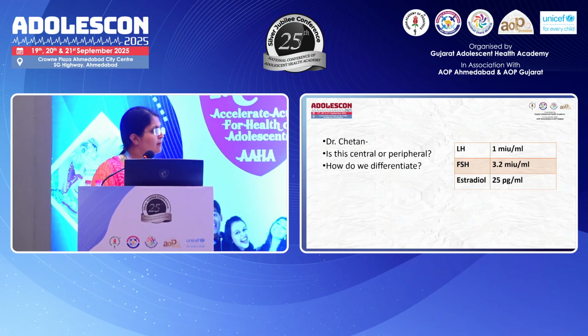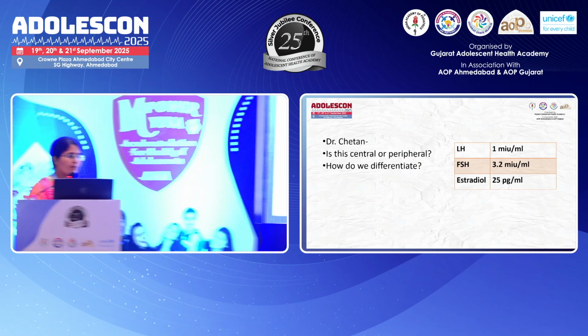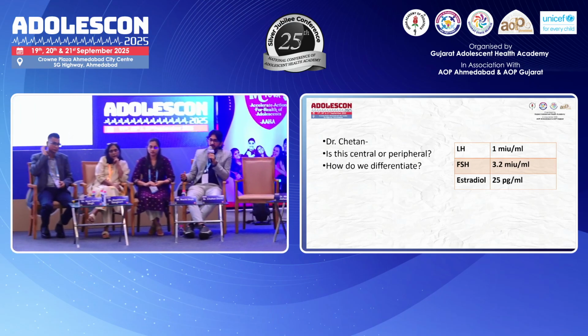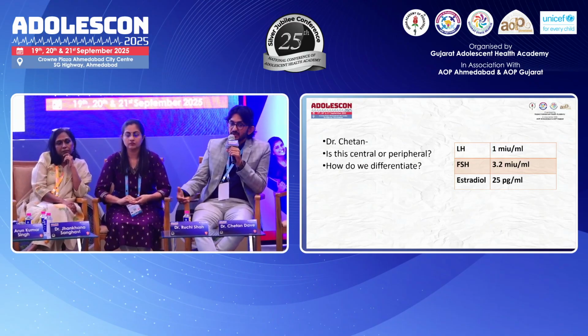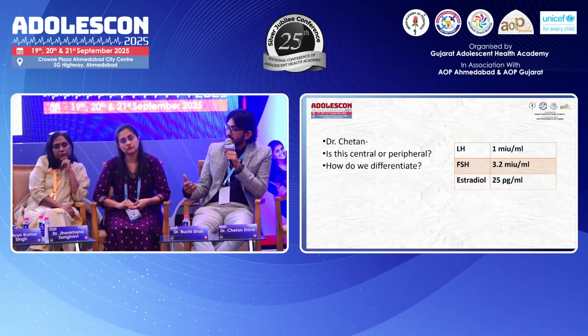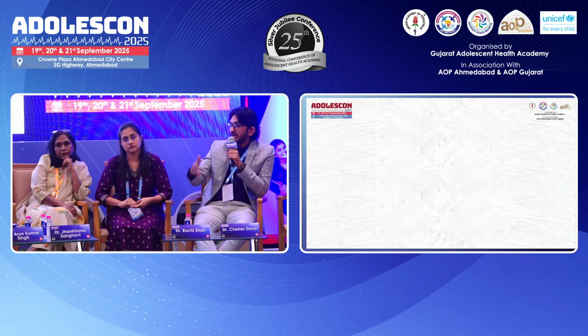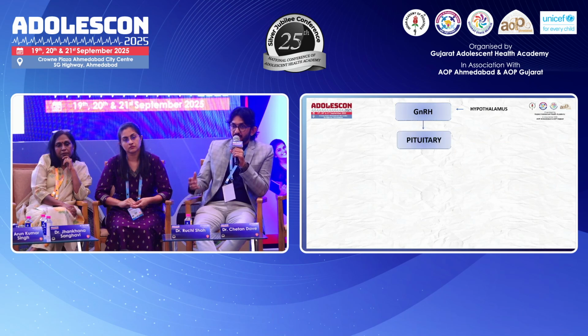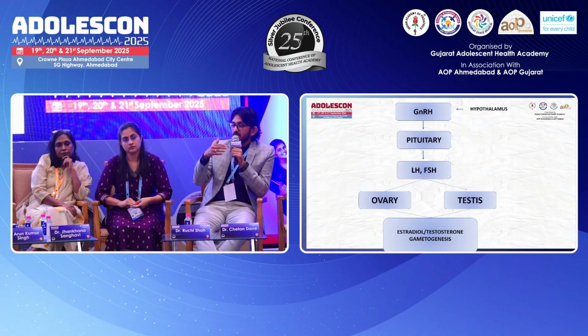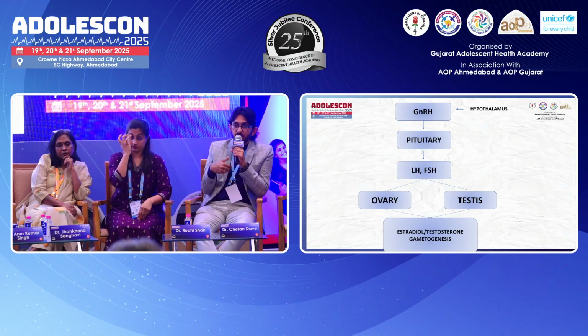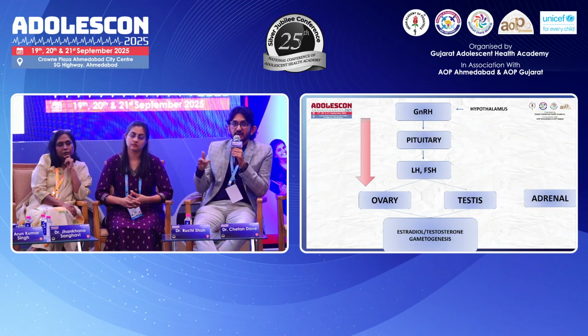Yes. As we discussed earlier, LH more than or equal to 0.3 is suggestive of onset of puberty. So definitely LH is pubertal, as well as estradiol more than 10 is also suggestive of onset of puberty. So in this case, we can say that puberty has started from the hypothalamic pituitary region. So this is a case of central precocious puberty. Because we know that GnRH from the hypothalamus stimulates the pituitary to secrete LH and FSH, which act on the gonads, causing production of the sex steroids, which ultimately leads to puberty. So in this way, central precocious puberty starts from the hypothalamic pituitary region and then comes to the gonads.